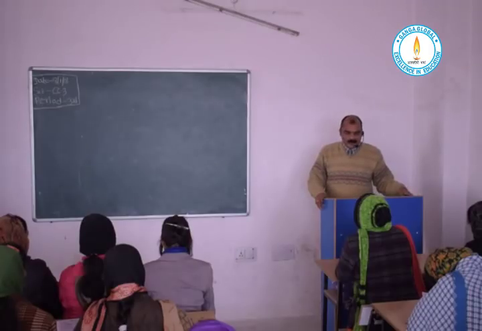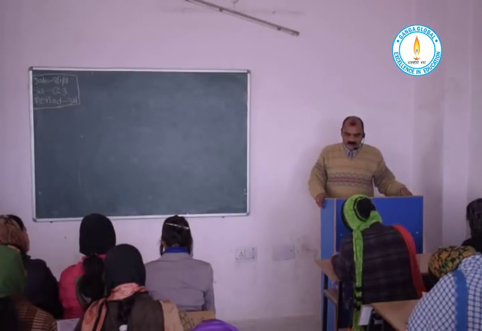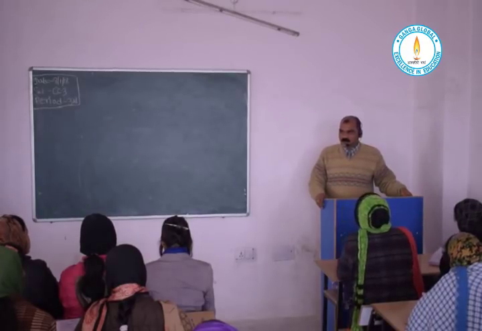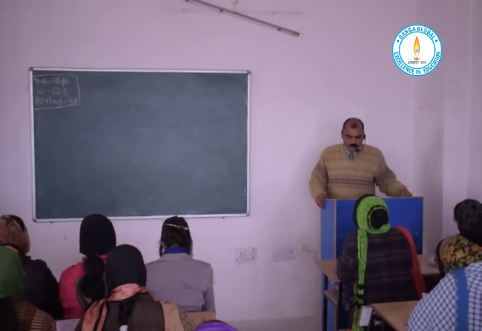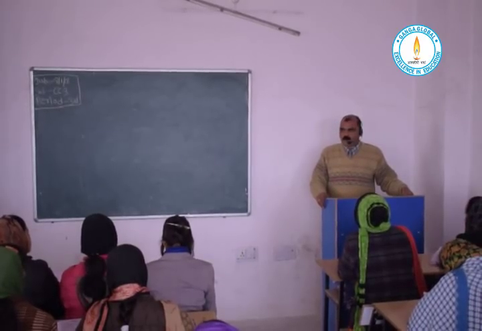Thorndike in the year 1914 defined intelligence as the power of good responses from the point of view of truth or fact.